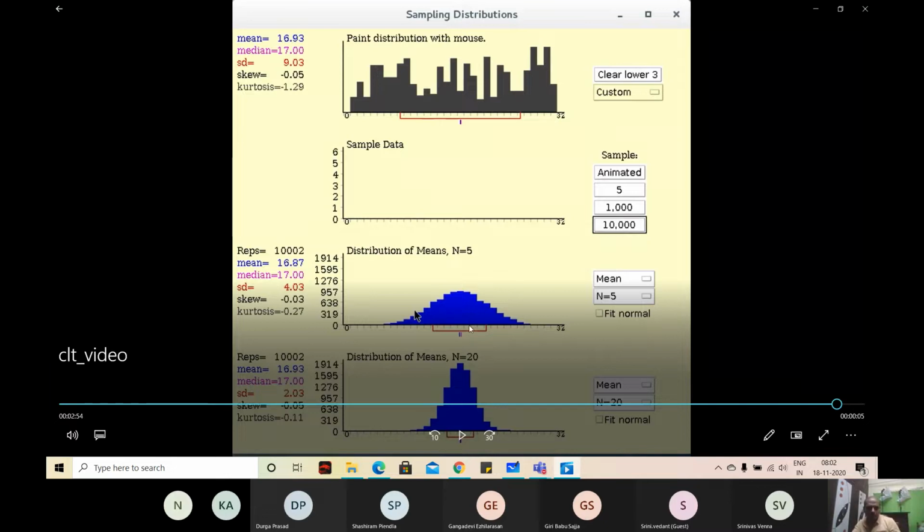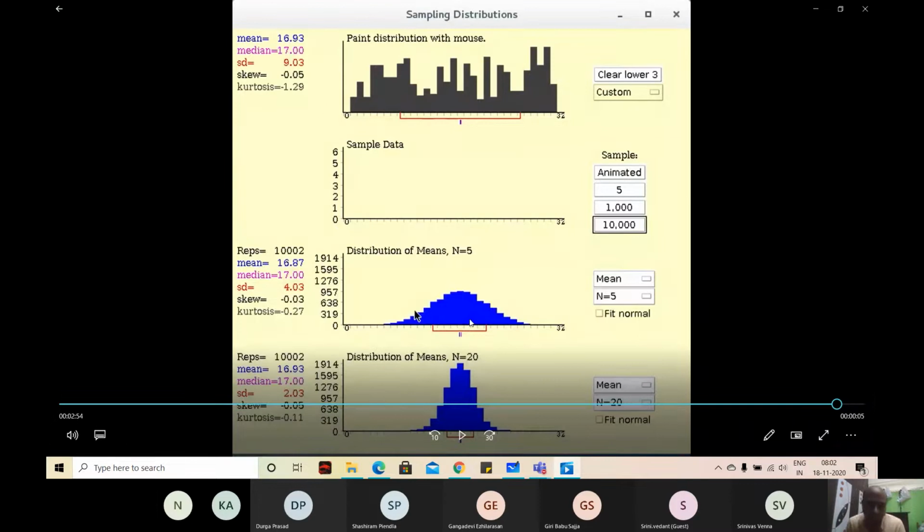Okay, so I'll come to Ganga Devi's question, but any other questions? Yeah, sir, here in both the cases where sample size is equal to 5 or sample size is equal to 20, total population is constant, right? Total population is constant only.